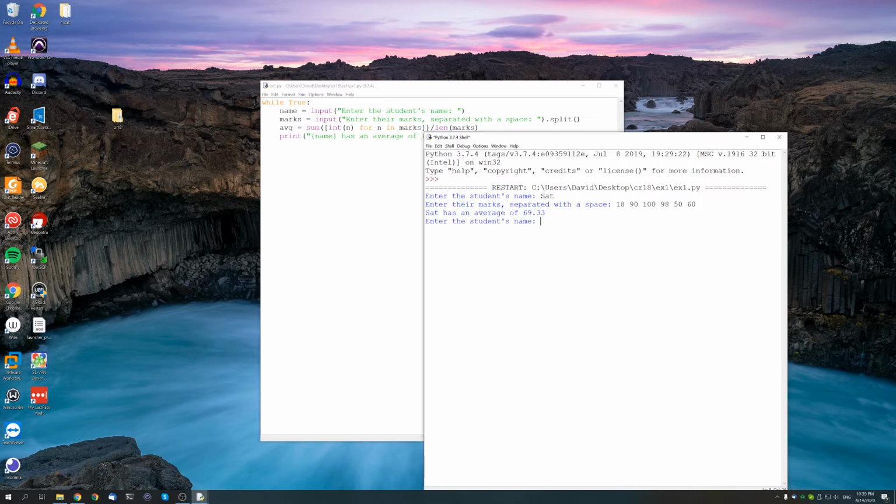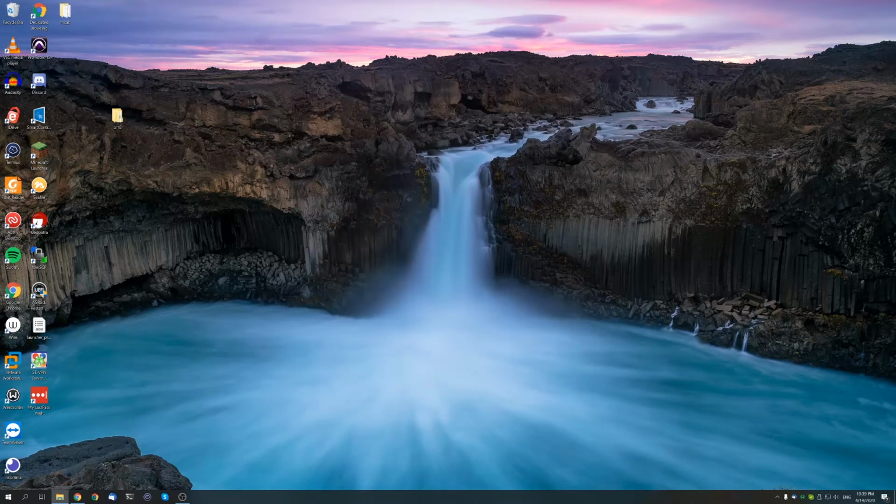Now this is fine for a few people, 5, 10, 20, 50 people, but let's say we wanted to calculate the average for everyone at Massey. Obviously that's not going to work. You're not going to be typing 6 numbers 1,000, 2,000 times. So what we can do instead is give this program a file and let it read and write information automatically without us needing to do anything. So here's an example of the program that does the exact same thing but with file IO.